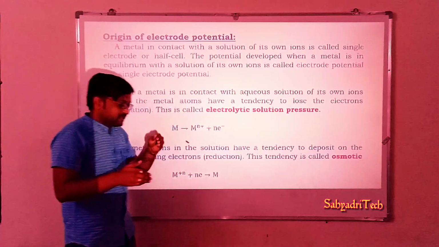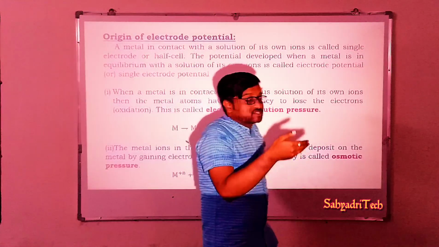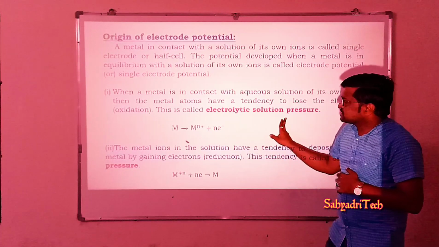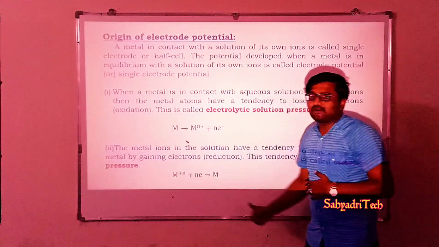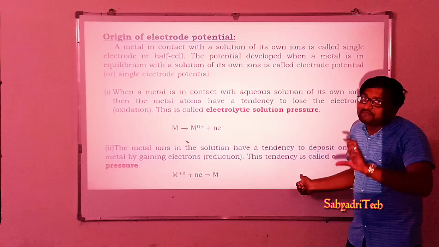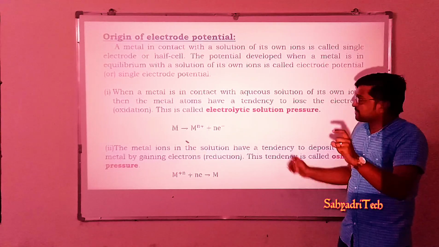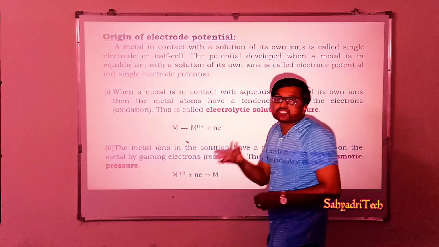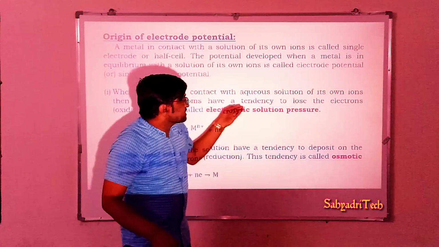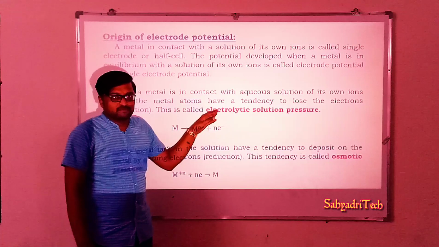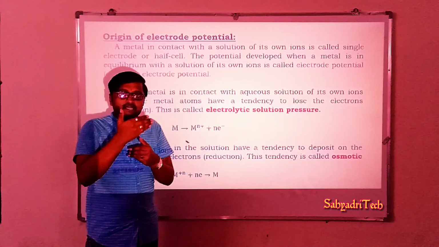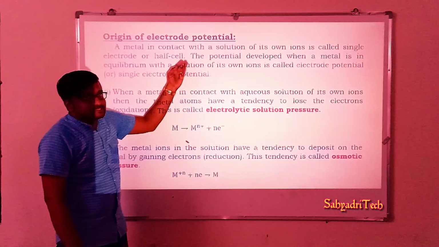So whenever metal is in contact with its own ionic solution, metal atoms have electrolytic solution pressure, while metal ions of a solution have osmotic pressure. Based on the net effect, a potential develops, or I can say the resultant of these two is reflected in that single electrode, or half cell.